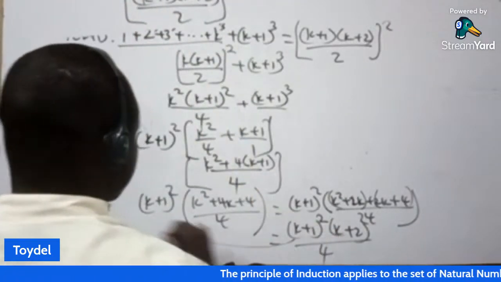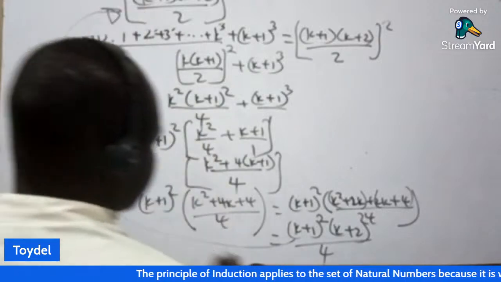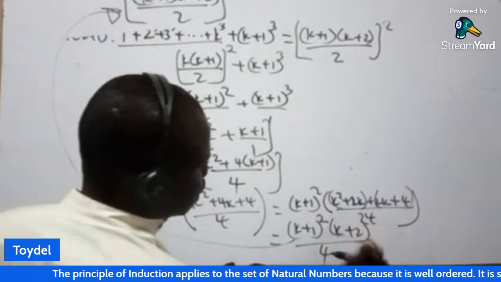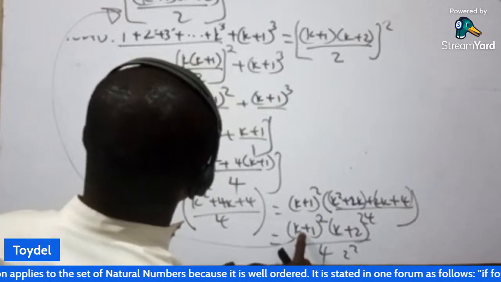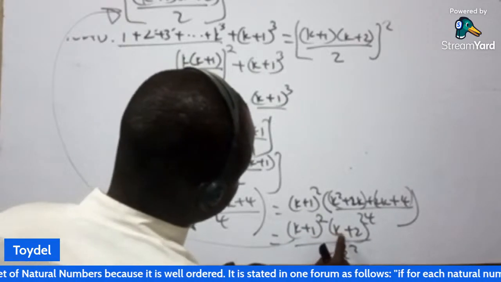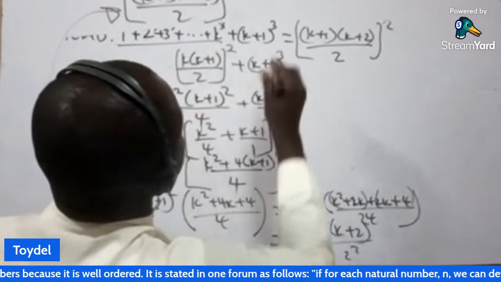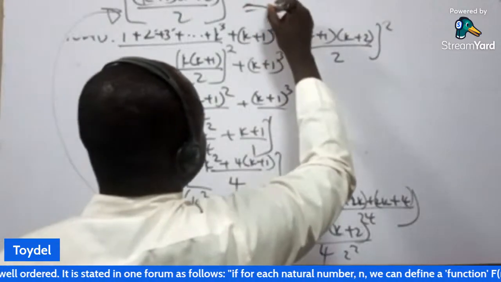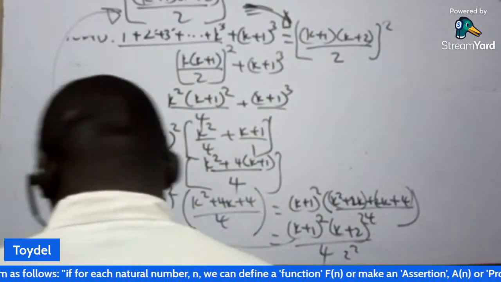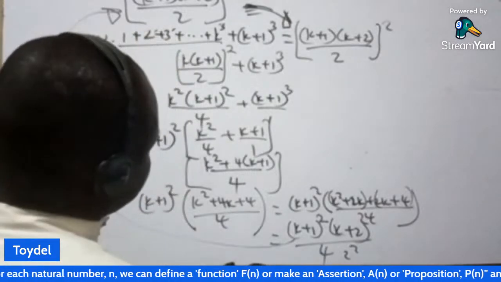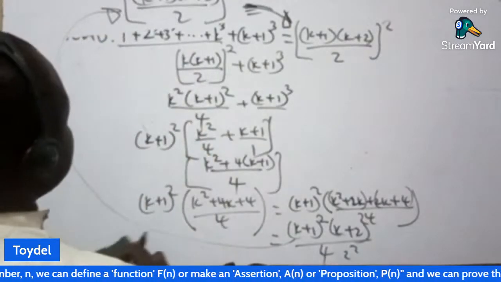Because this is k plus 1 squared and 4 is 2 squared, if I remove that square, I will have k plus 1 into bracket k plus 2 all over 2, then everything squared, which is equal to the right hand side.